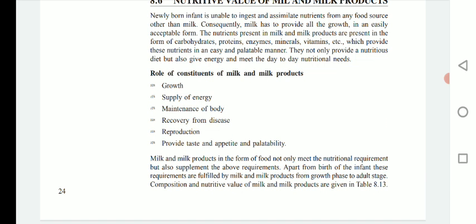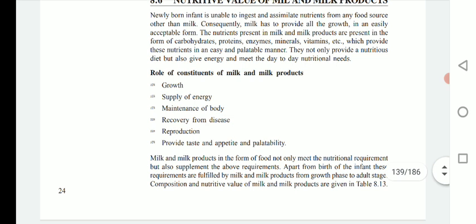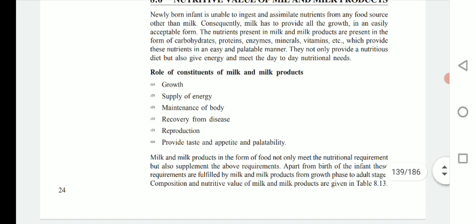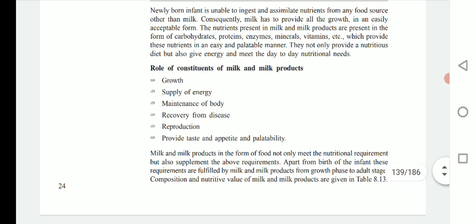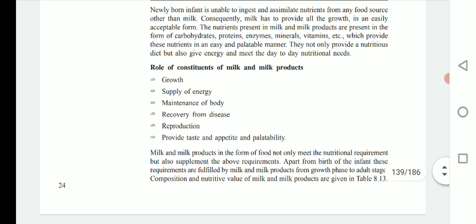Milk is essential for growth of human beings. Milk supplies energy. As it has all sorts of nutrients, by breaking down those nutrients, energy can be generated. Then maintenance of body. Milk is essential for maintenance of body. Milk is also helpful in recovery from some diseases. It is also helpful in reproduction, and it provides taste as well as appetite and palatability. So these are the roles of constituents of milk as well as milk products.